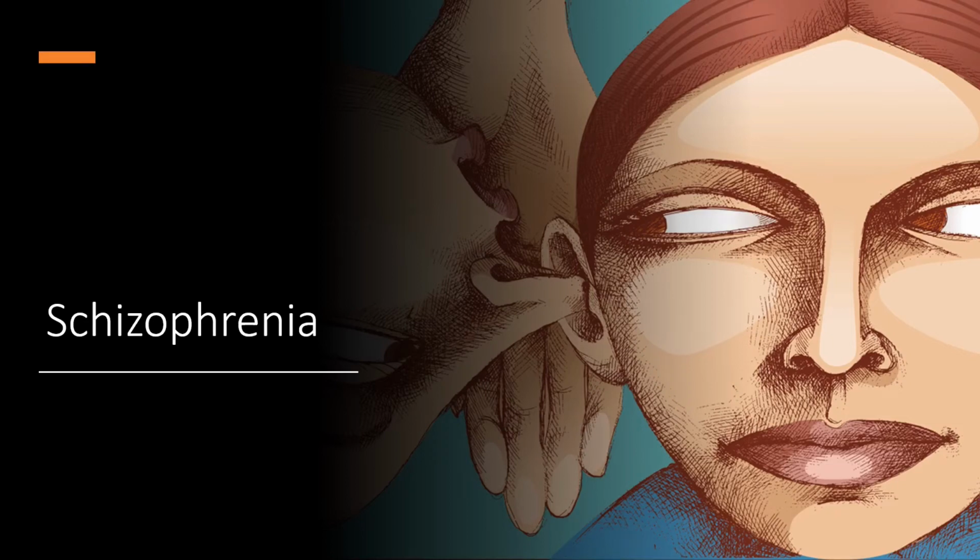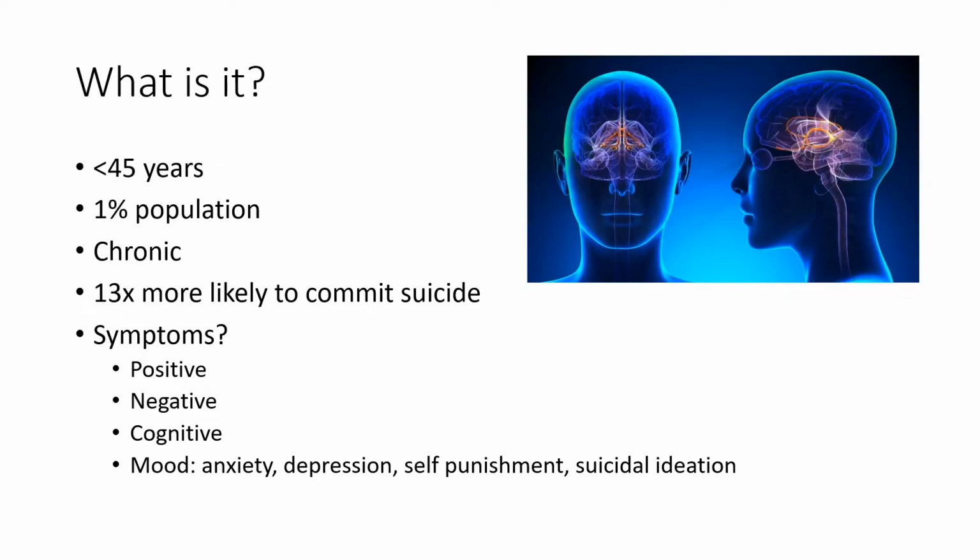Alright, so schizophrenia, what is it? It's a psychotic disorder that affects 1% of the population, and it usually starts between adolescence and before age 45. The World Health Organization ranks it within the top 10 chronic, debilitating or disabling illnesses, and schizophrenic patients are 13 times more likely to commit suicide.